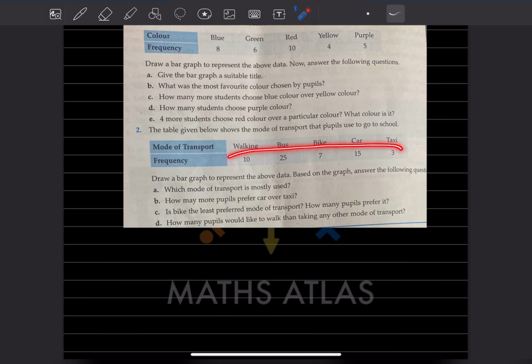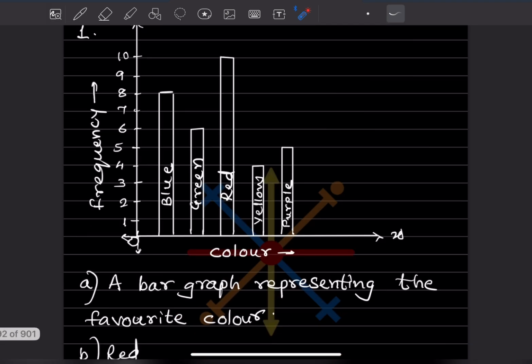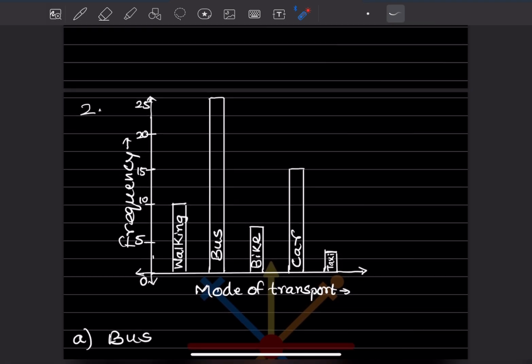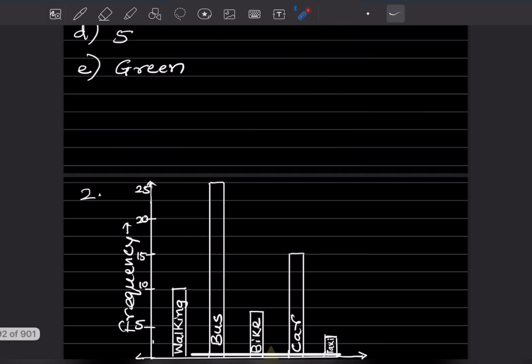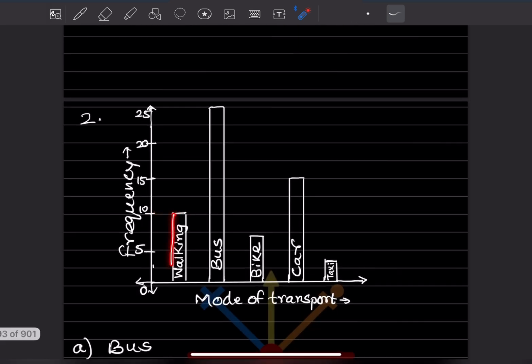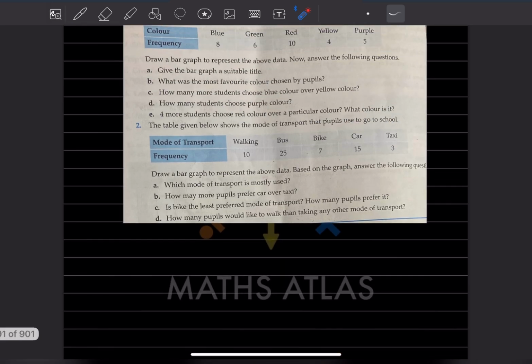You can see here the numbers are from 3 to 25. Tentatively we can take the y-axis starting from 0, 5, 10, 15, 20 and 25. This is the x-axis, the mode of transport, and this is the frequency. Walking is 10, bus is 25. So you will put a bar over here. Bus is 25, this is bus. Then bike is 7, car is 15, and taxi is 3.